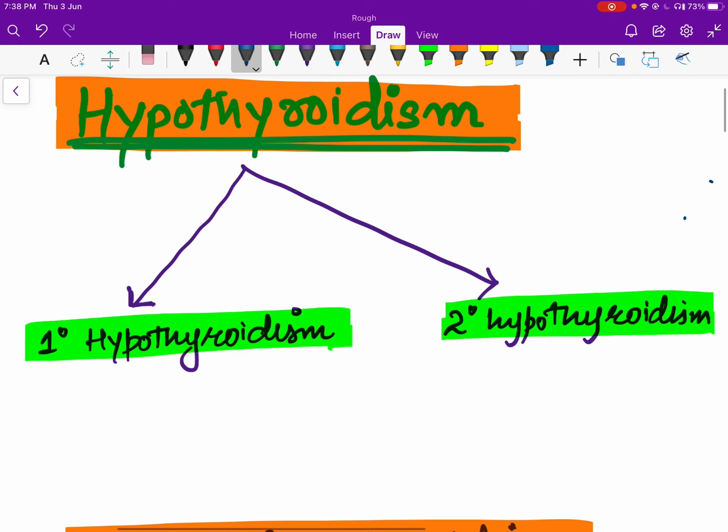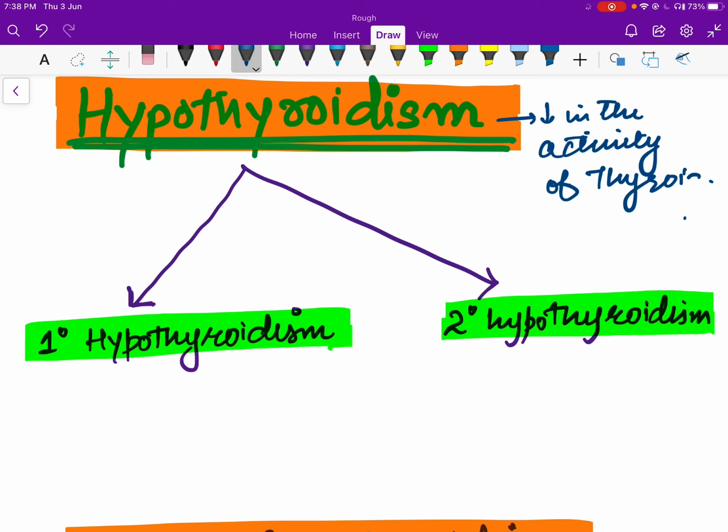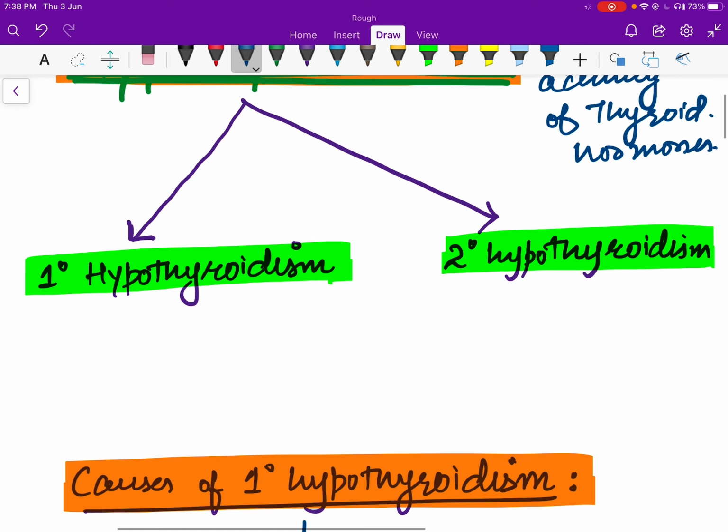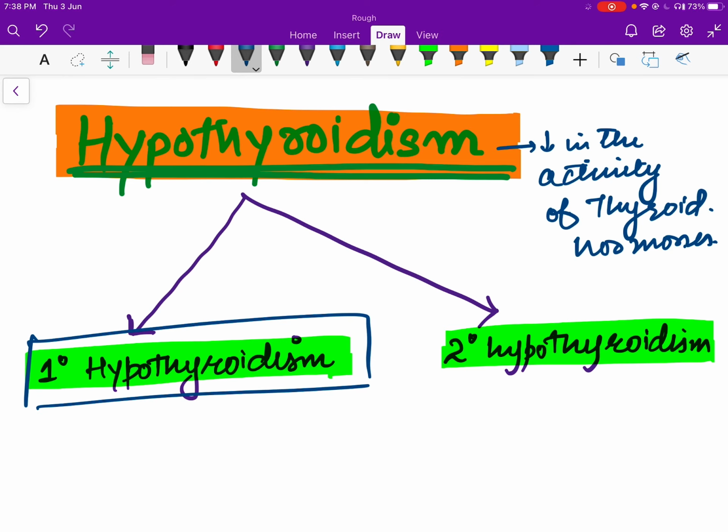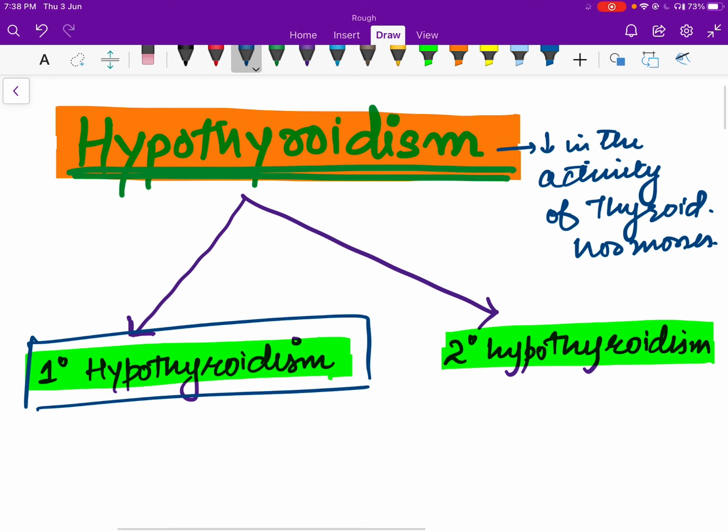So hypothyroidism basically means there is decrease in the activity of thyroid hormones. Decrease in the activity of thyroid hormones is called hypothyroidism. Hypothyroidism can be divided into two main types. One is called primary hypothyroidism and the other is called secondary hypothyroidism. Primary hypothyroidism basically means there is a problem at the level of thyroid gland.